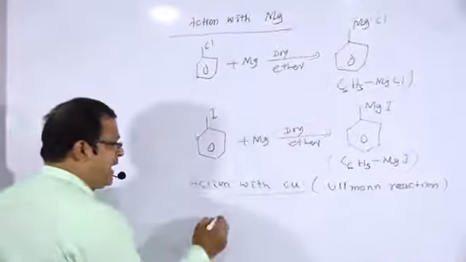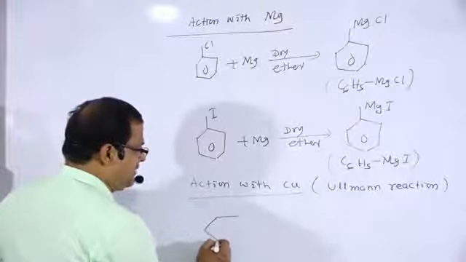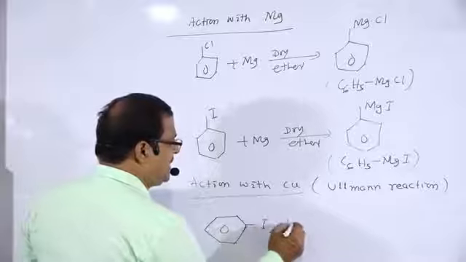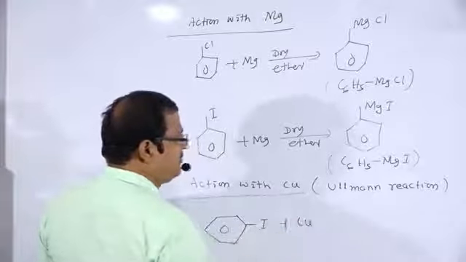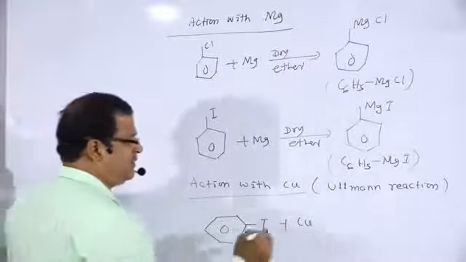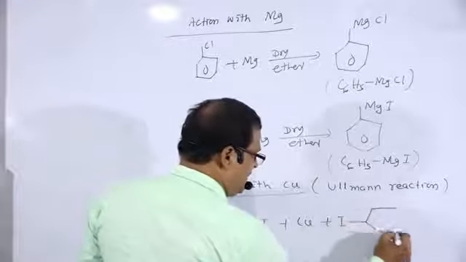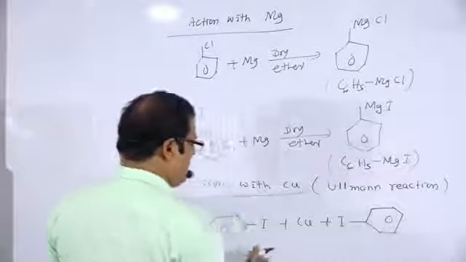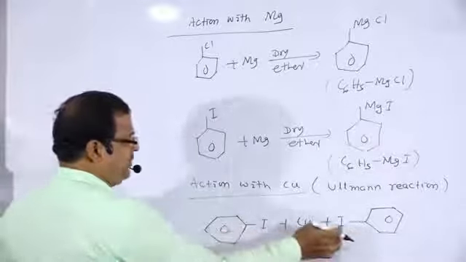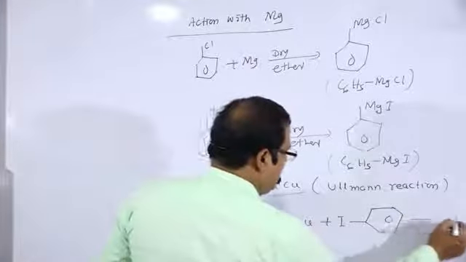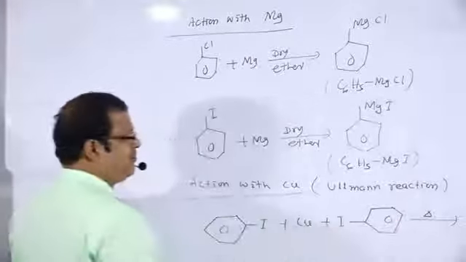In this case, iodobenzene is treated with freshly prepared copper powder. This is your iodobenzene that has been treated with copper, so that is heated in presence of copper.